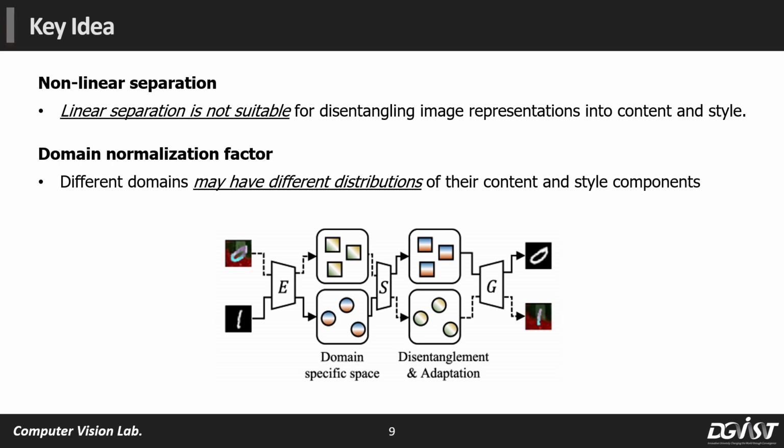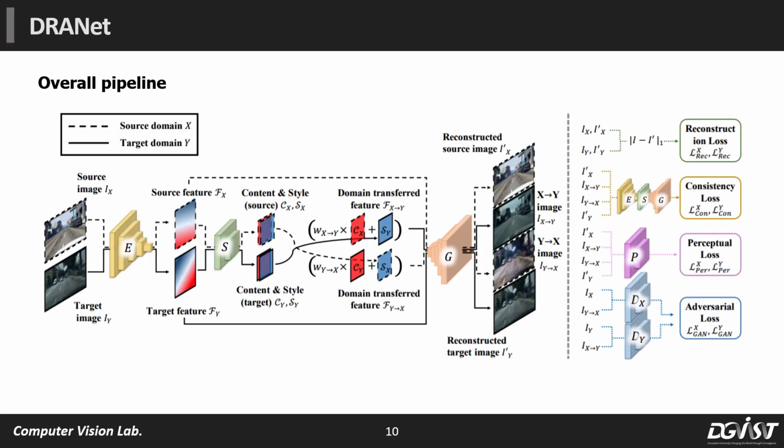In addition, based on our intuition that different domains may have different distributions of their content and style components, we introduce a domain normalization factor which compensates the interdomain difference. Then we design our network DRANet with these concepts. DRANet consists of an encoder E, a separator S, and a generator G.